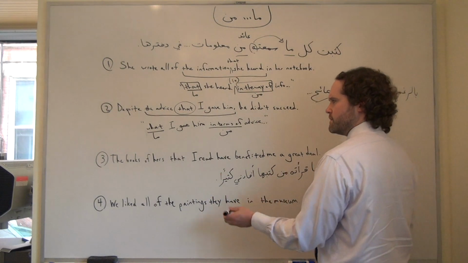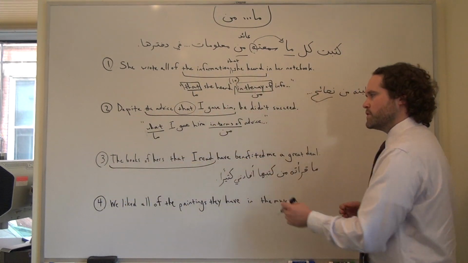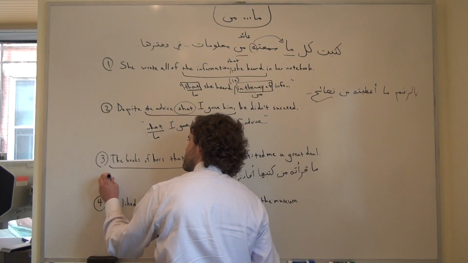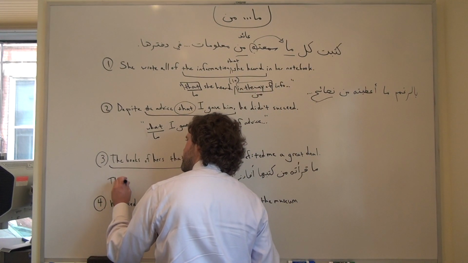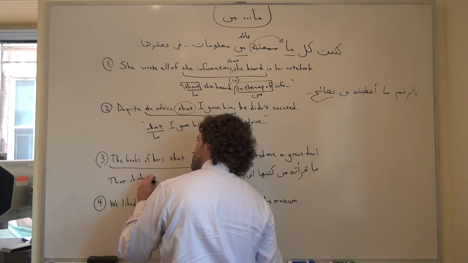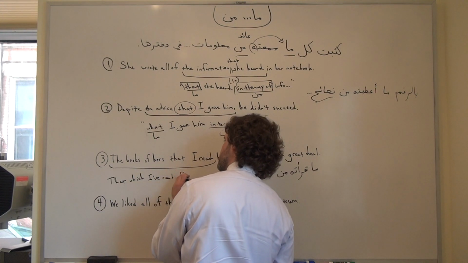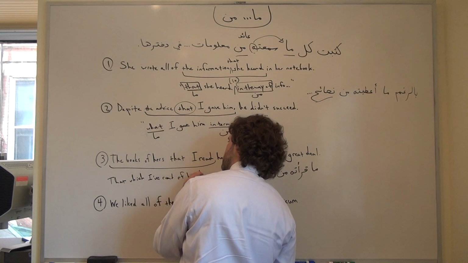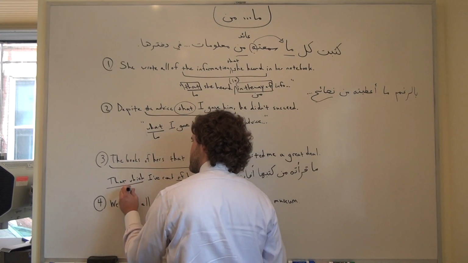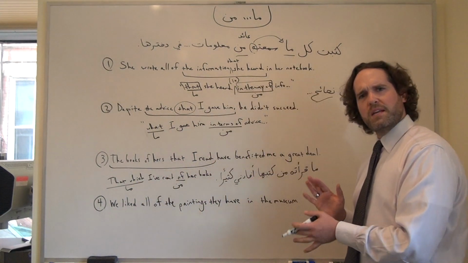So what we've done is taken the books of hers that I've read and rephrased it as that which I've read of her books. And those represent the ma, min pivots.